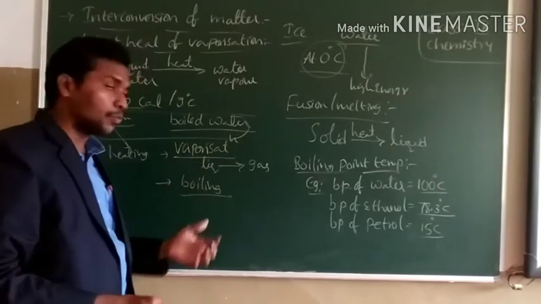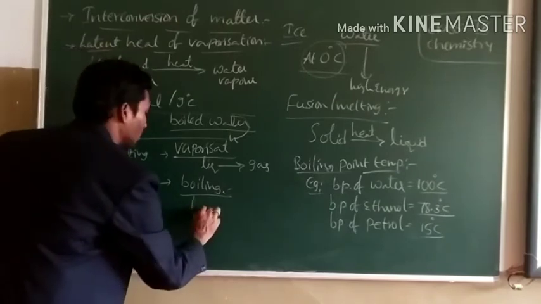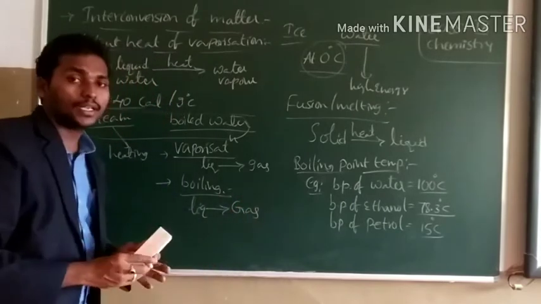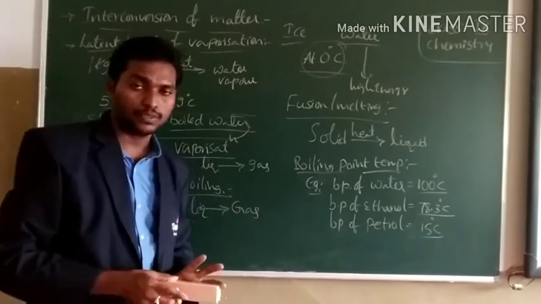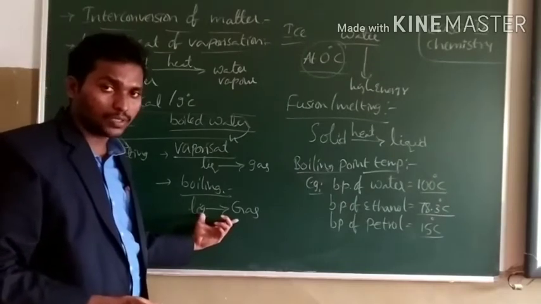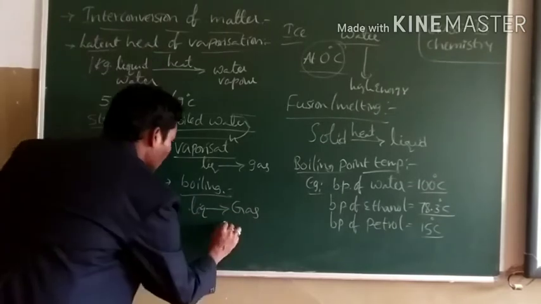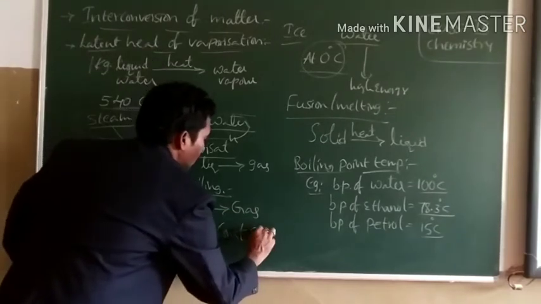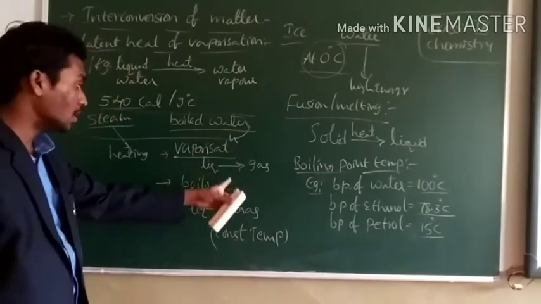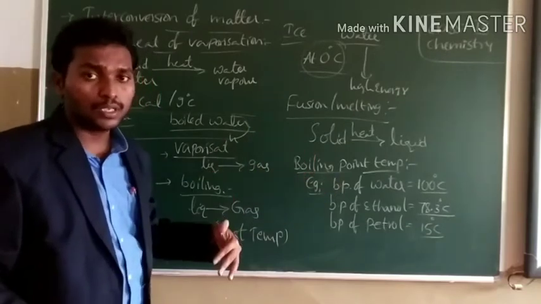Now let us see boiling. Boiling means the process of conversion of liquid state to gaseous state at a constant temperature. So boiling takes place at constant temperature. Here evaporation takes place at any temperature, but below its boiling point temperature.